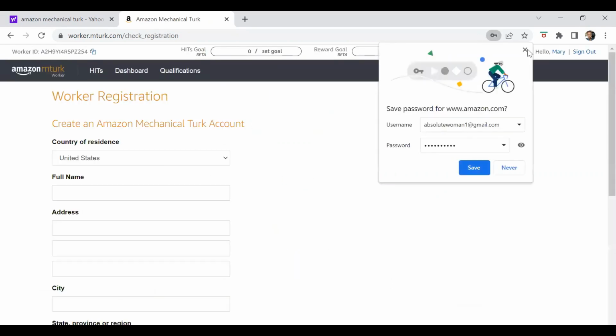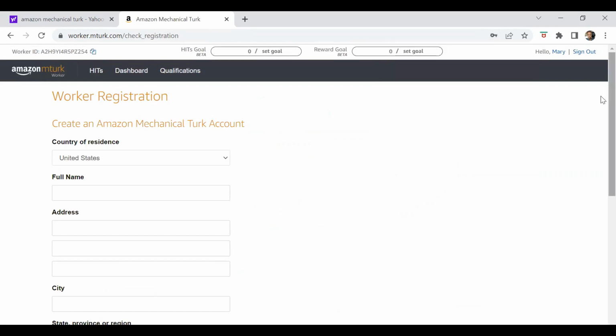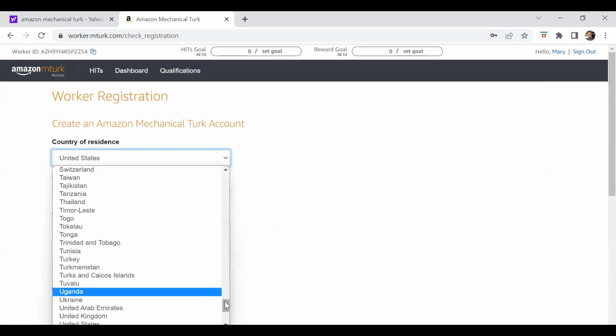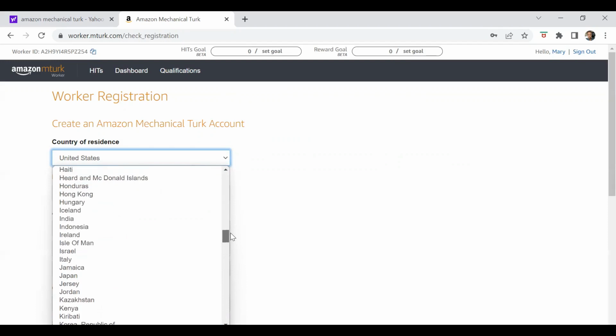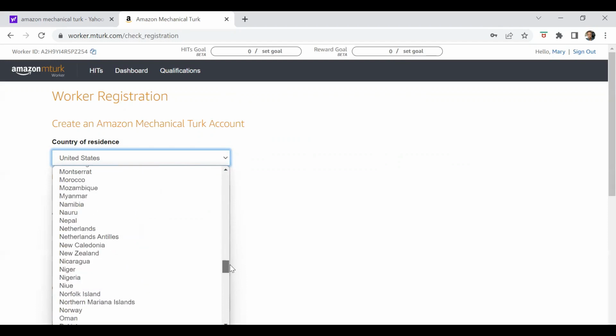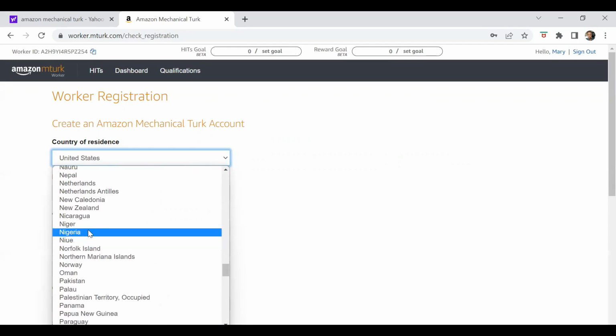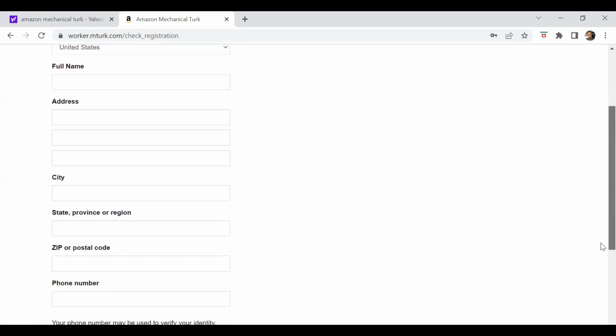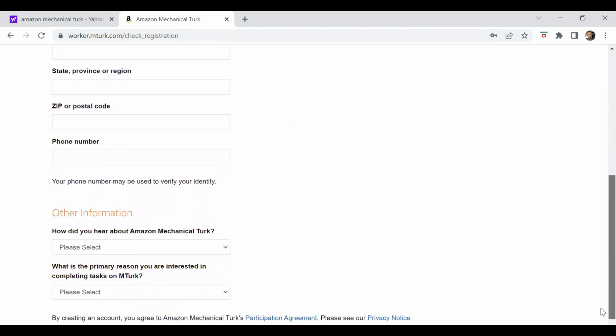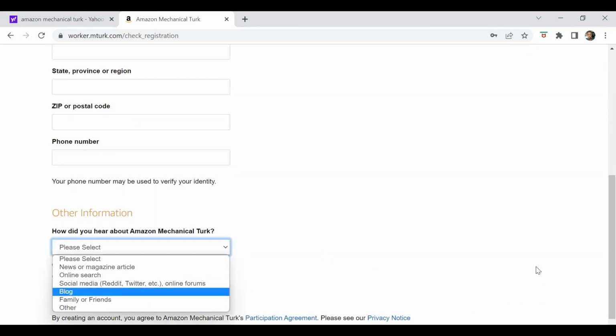Okay, guys, so it goes this way. You have to fill in all of this worker registration. You fill in your country here. I am Nigerian, so there is Nigeria. Any country you're from, put your name, your address, your city, your phone number, other information. How did you hear about Amazon Mechanical Turk? Please select. So you fill in that.